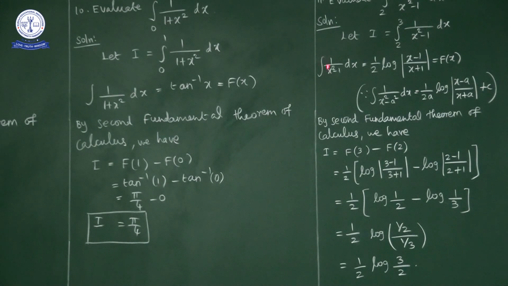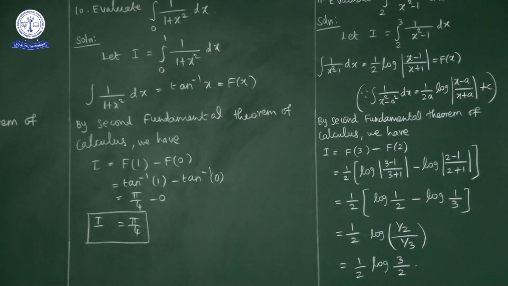So the integral of 1 upon x square minus 1 dx is of the form integral 1 upon x square minus 1 square dx. We have this formula: integral 1 upon x square minus a square dx is equal to 1 by 2a log mod x minus a upon x plus a plus c.